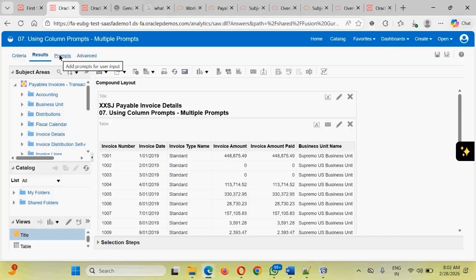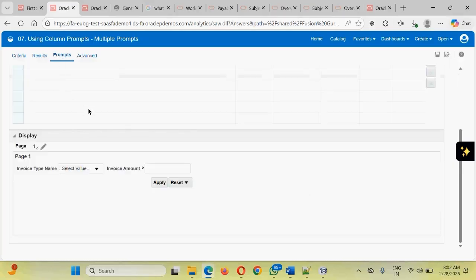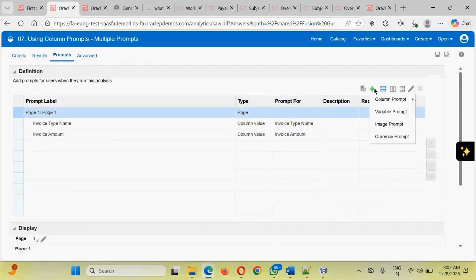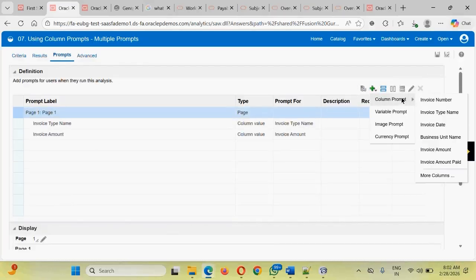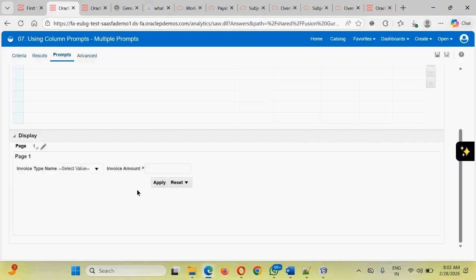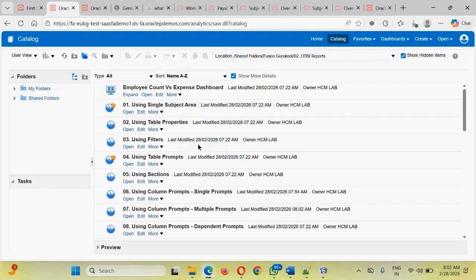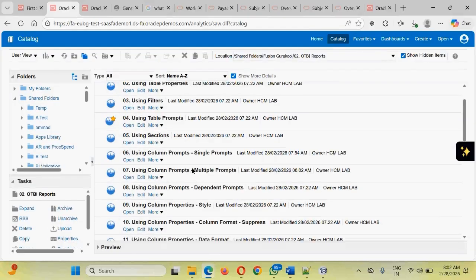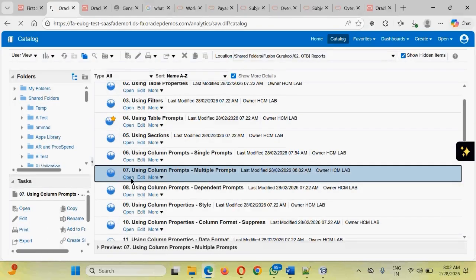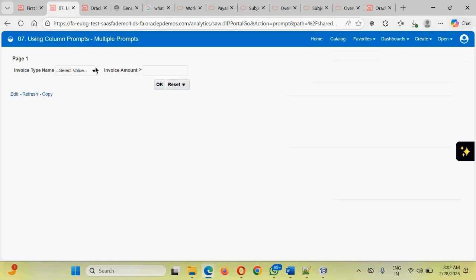In addition to that, we directly go to the prompt section. Under the prompt section, we simply added the prompts by clicking onto this, going to the column prompts, and selecting the column on which we want to add the prompts. Just by clicking onto this, the prompt will be added and the UI will be added automatically, nothing you need to do. And then to test this, just save the changes, go to the catalog, and click onto the open. Clicking onto this particular open for this multiple prompt, we should be able to see the prompts.